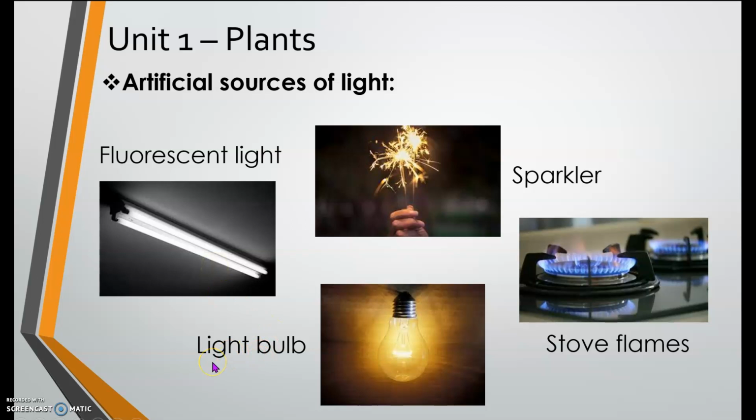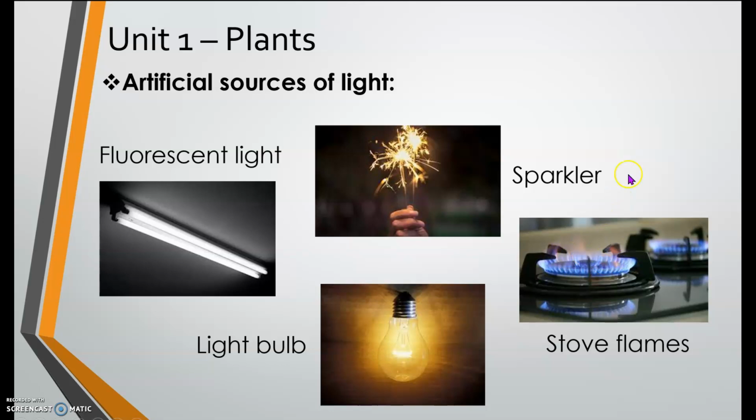Next one, repeat after me, light bulb. Very good. So same as the fluorescent light, when you switch on, the light bulb will produce light. Next, repeat after me, stove flames. Very good. So stove flames are used usually in the kitchen to cook food. So when you turn it on, it will produce fire that produces light.